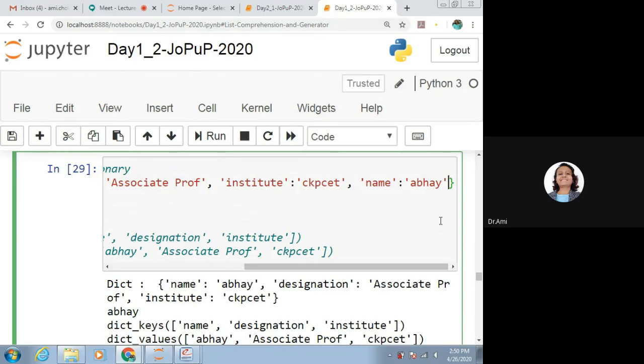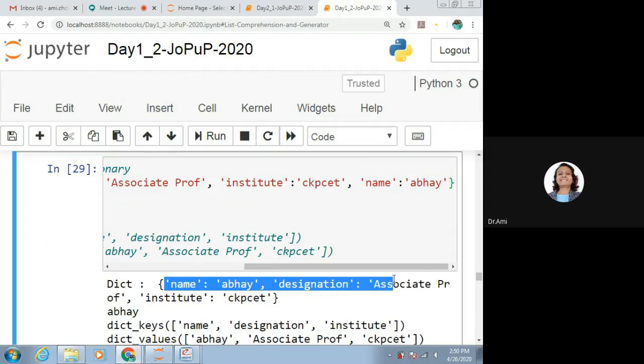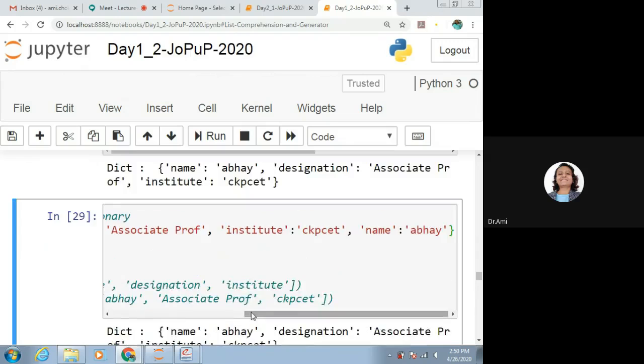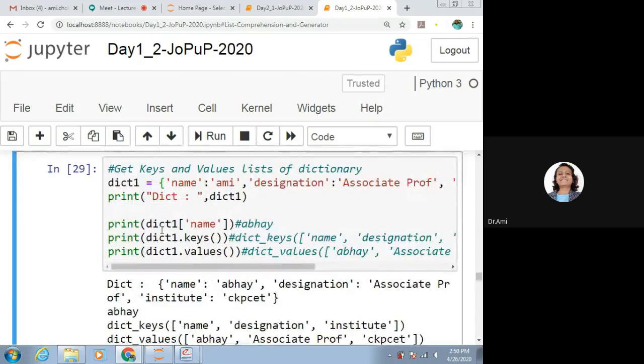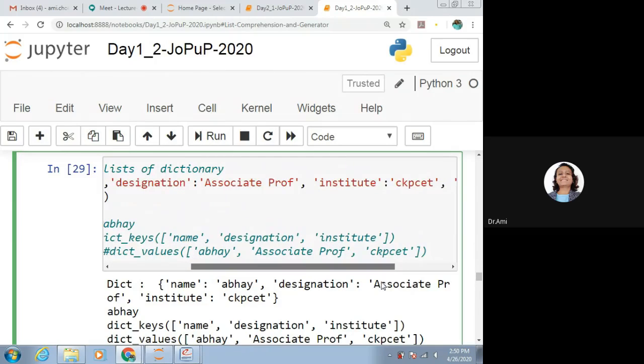So we are getting name Abhay, designation Associate Prof, institute CKPCET. Now what we are doing? I'm trying to print dict1 of name. So it is Abhay. Dict1.keys gives whatever the keys are: name, then designation, then institute. So that's what we are getting.